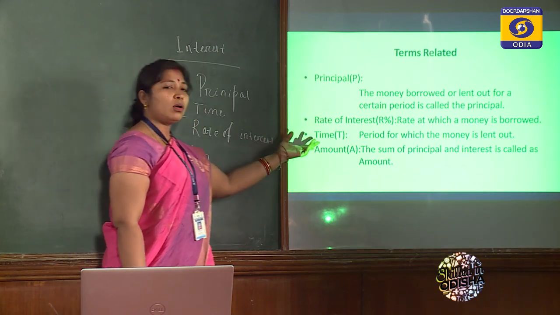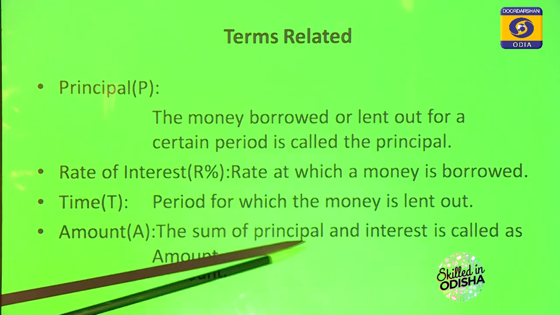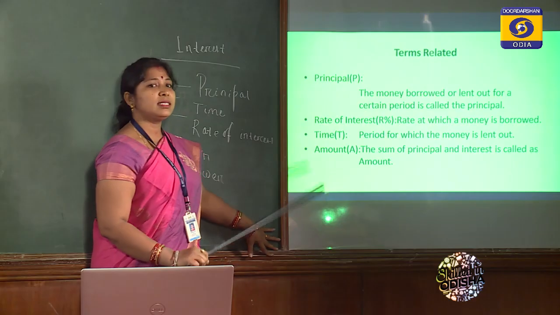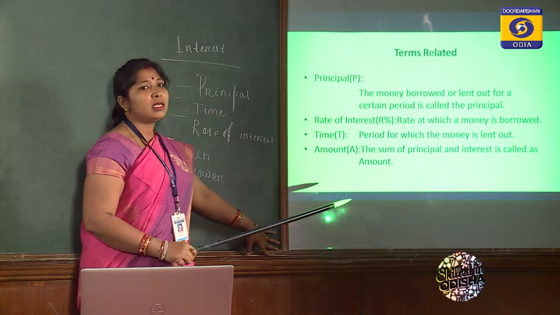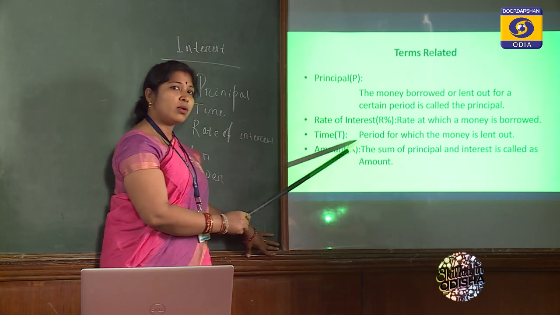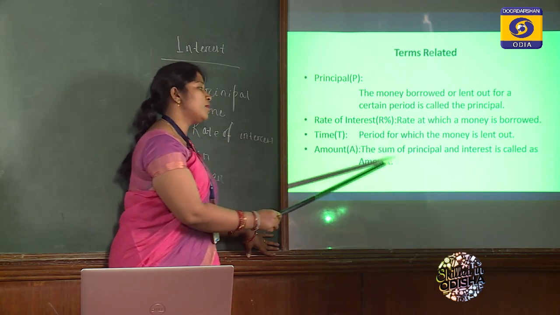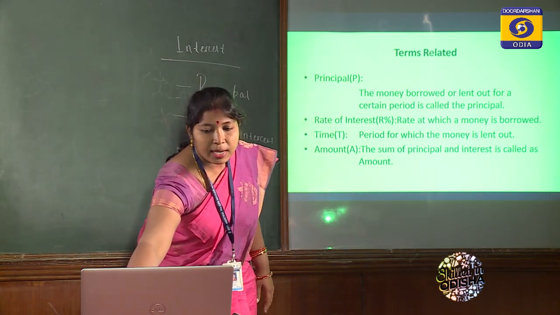It may be 1 year, 2 years, 3 years, that is called the time period. Then the last one is amount. Amount means the sum of principal and interest. When he or she is taking some amount and returning it with some extra amount, that extra amount is added to the original amount, which is called principal. That total is called the amount, denoted by capital A.